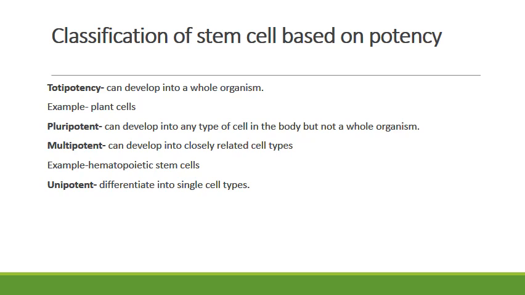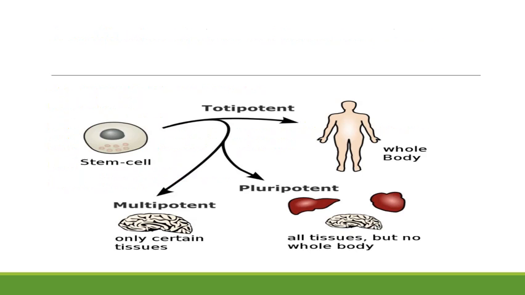Stem cells are classified into four types based on their differentiating ability. First one is totipotency, second one is pluripotency, third one is multipotency, and fourth one is unipotency. Totipotent stem cells are the cells which have the ability to develop into the whole organism. Example, plant cells. All the cells in the plant are totipotent. By taking a tissue from the leaf through tissue culture, you can create the entire plant. This is called totipotency.